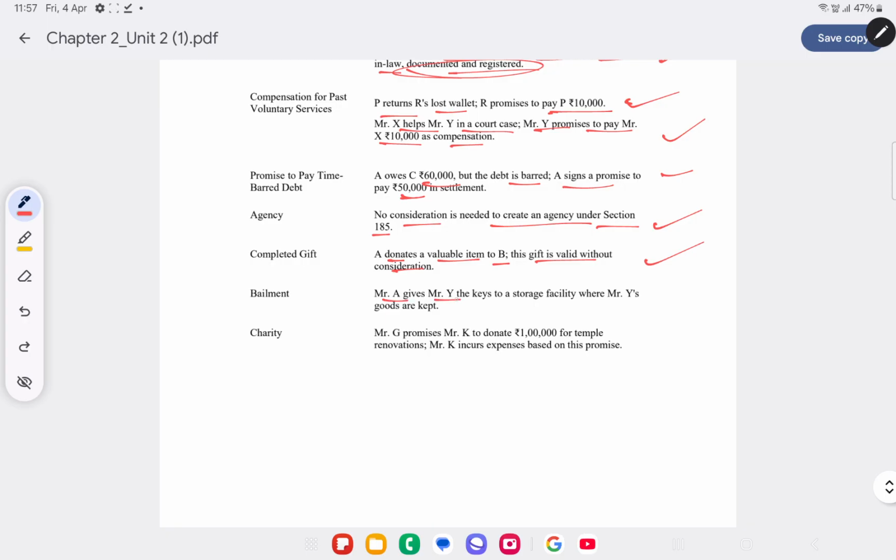Bailment. Mr. A gives Mr. Y the keys to a storage facility where Mr. Y's goods are kept. This is again a valid agreement without consideration. Charity. Mr. G promises Mr. K to donate 1 lakh for temple renovations. Mr. K incurs expenses based on his promise. So these are all examples of agreements which are valid even without consideration, because usually for an agreement to be valid, it needs to have some consideration, but in these cases, even if there is no consideration, it is a valid agreement. Thank you.